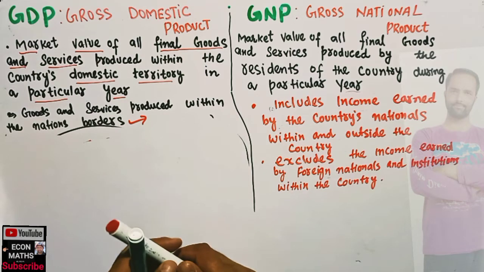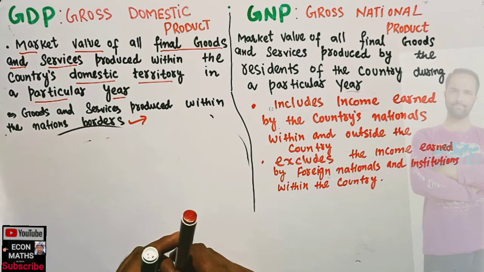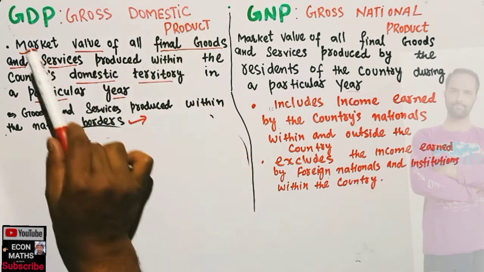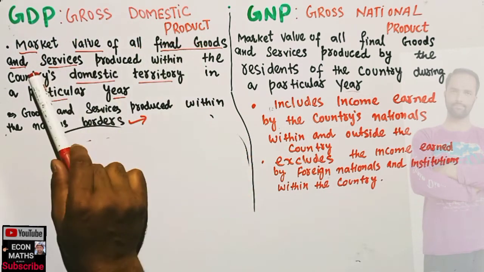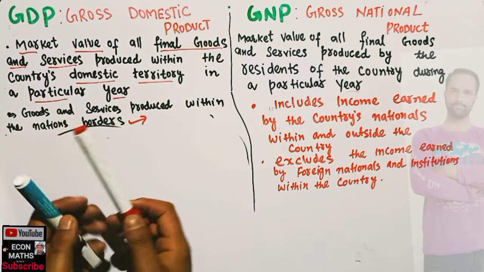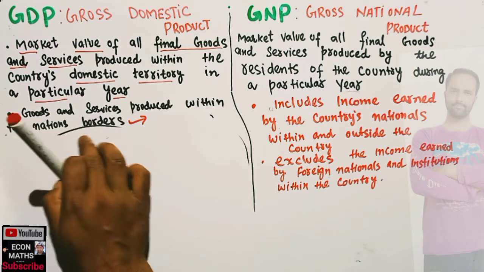Let us talk about the concepts GDP and GNP. What is meant by GDP? Simply, gross domestic product. It is the market value of all final goods and services produced within the country's domestic territory in a particular year. Okay? So what is GDP?